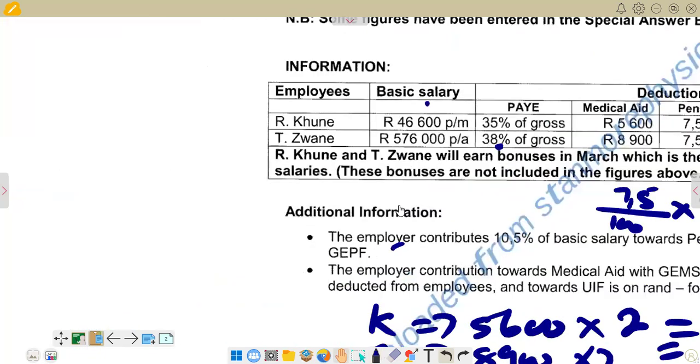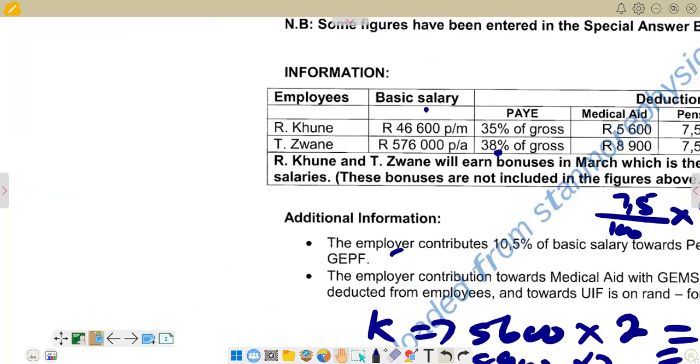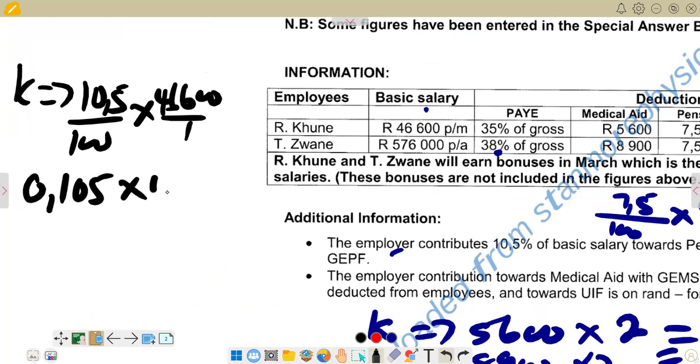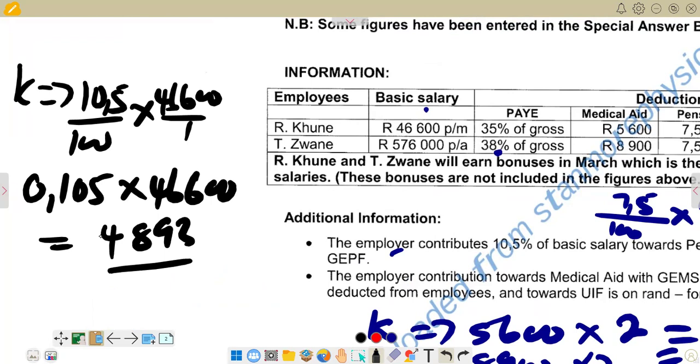Then we can start with Kune. For Kune, we are saying 10.5%, which is 10.5 over 100, and then multiply by the basic salary, which is 46,600. Obviously, 10.5% becomes 0.105, and then we multiply by 46,600. Then the amount that you get for pension fund is 4,893. So this is for Kune.